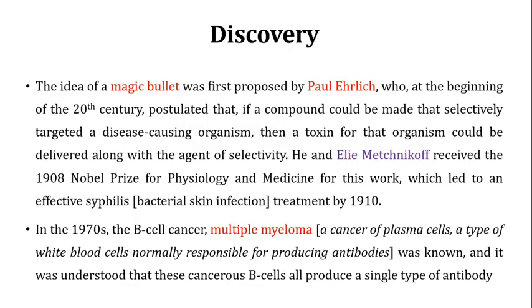If you talk about the discovery of these monoclonal antibodies, the idea started at the beginning of the 20th century when Paul Ehrlich gave the concept of the magic bullet. He postulated that if a compound could be made that selectively targets a disease-causing organism, then a toxin for that particular organism could be delivered along with the agent of the selectivity.